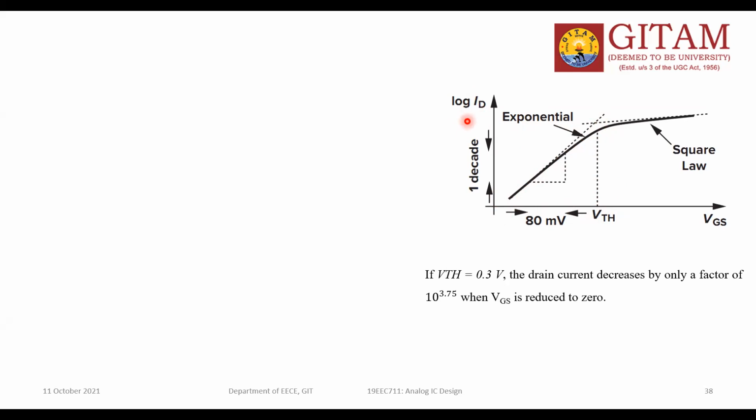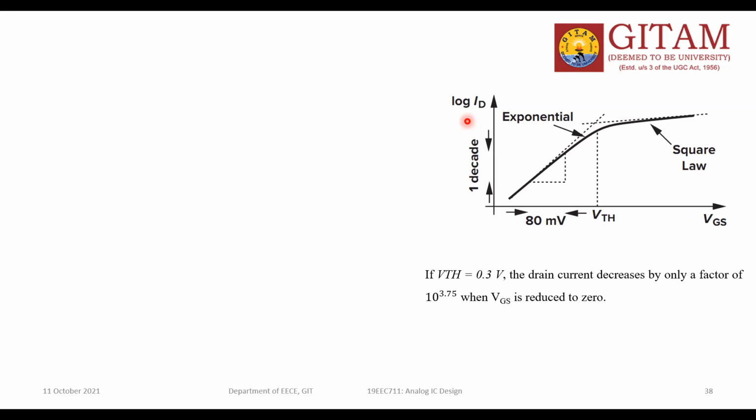Why am I talking about log ID? Generally, the change in ID value in this region is very small, so of course we cannot show it in the normal scale. For the observer to observe the variation clearly, the normal scale is not used, because in the normal scale we cannot find any difference.